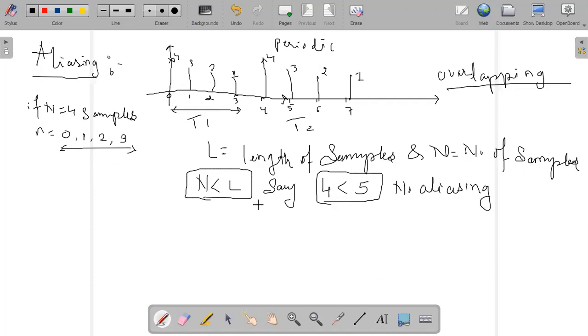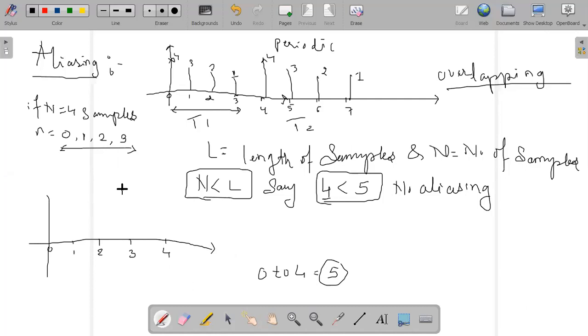Let us consider here: what is L? L is equal to 5. In the sense, the length is 5. What do you mean by the length is 5? It is 0, 1, this is 2, this is 3, and this is 4. So 0 to 4 is nothing but how many samples? The length becomes 5, right? 0, 1, 2, 3, 4. So it is equal to 5. But how many samples do I have? The samples are only 4.